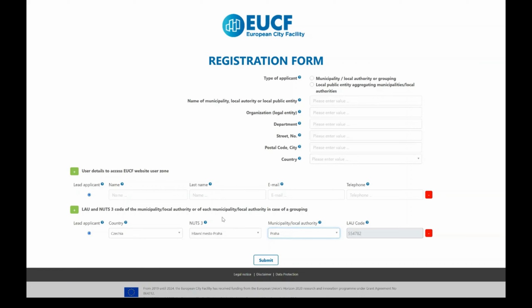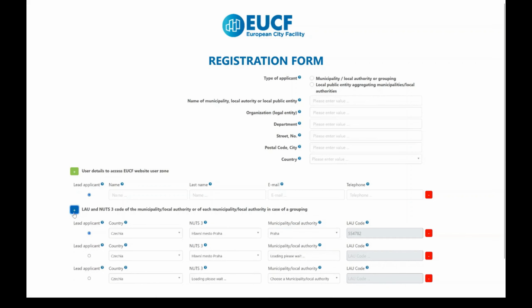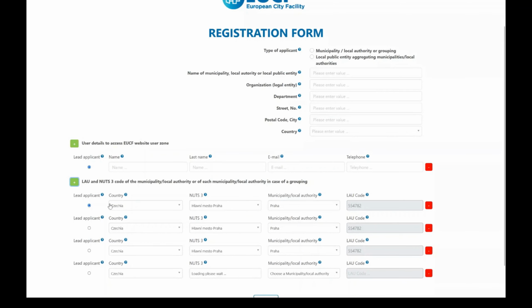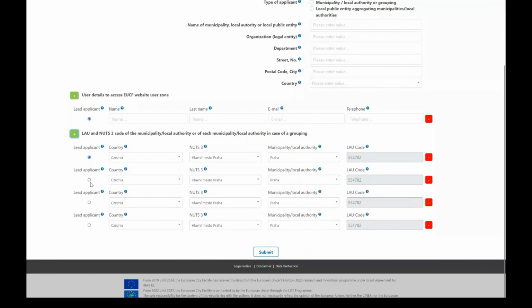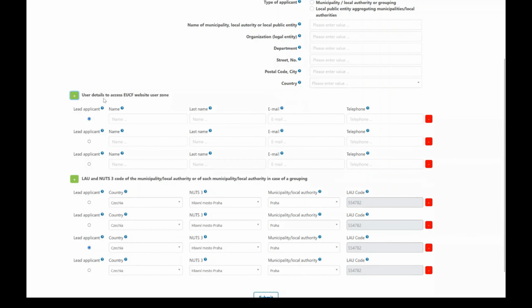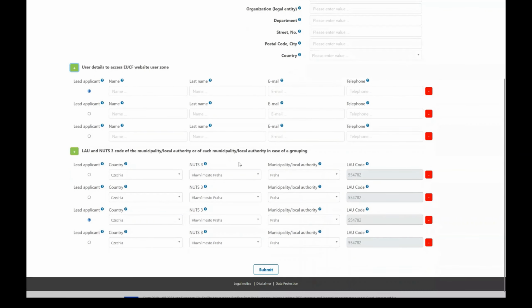If you are preparing an application as a grouping, please use the green plus icon to add more lines for each municipality. And then select the lead applicant by clicking the box. You can also add lines by clicking plus in the user details to access the EUCF website user zone. Once all the fields are completed, click the Submit button.